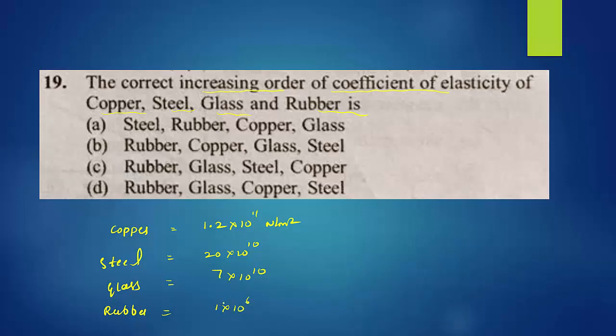Right? So in increasing order we have to write. Increasing order means the least value is rubber. Next to rubber we go for glass, then copper, then steel. So in increasing order: rubber, glass, copper, steel. Observe the options. Rubber, glass, copper, steel means option D is the right answer.